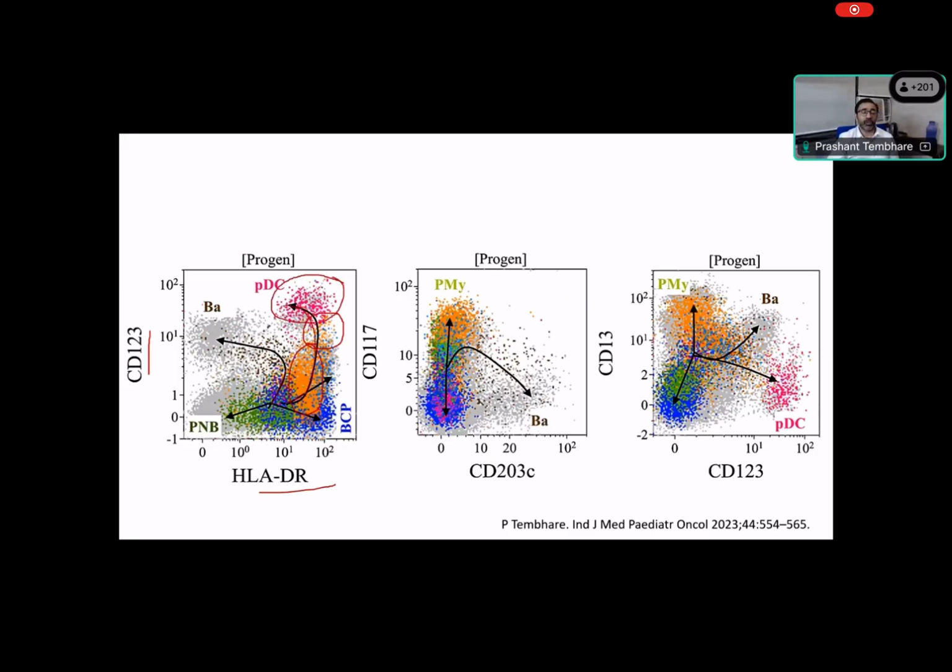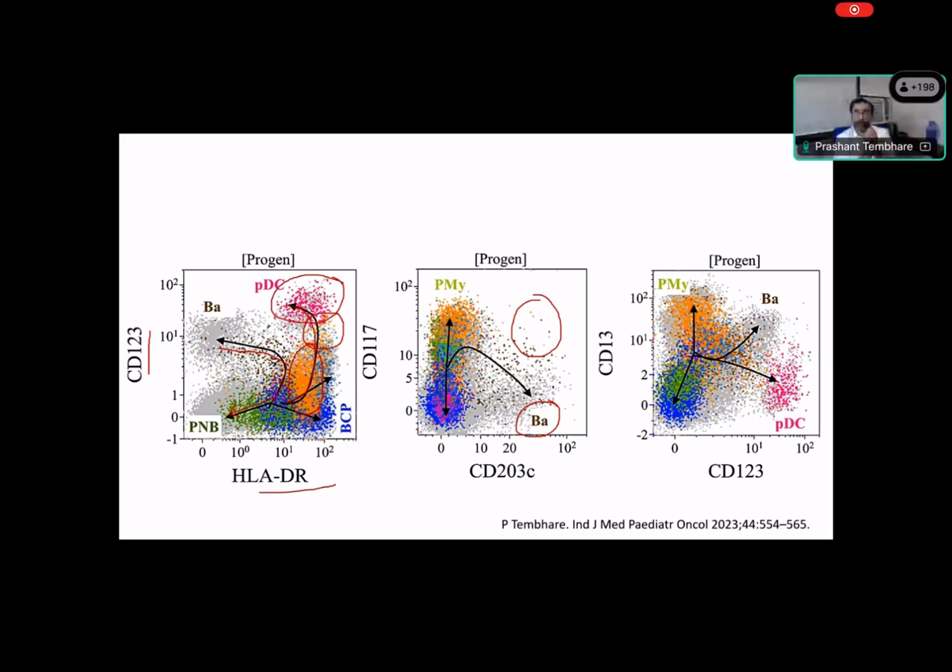Now some of the blasts lose HLA-DR and become basophils. And both HLA-DR and CD123 are lost in erythroid. So you can see there are different maturation patterns. The same way we use a combination of CD203c, which will express basophils and mast cells. If we have basophils and mast cells, there are some mast cells which are gaining CD117. The same way you can study by using a combination of CD13 and CD117. So all these maturation patterns, by using synchronous expression of particular markers, either disappearance, or increase or reduction in the intensity of the marker, we can identify different maturation patterns in the different cell compartments.